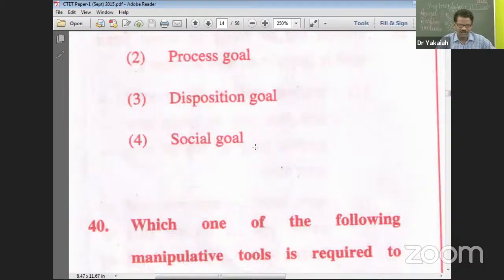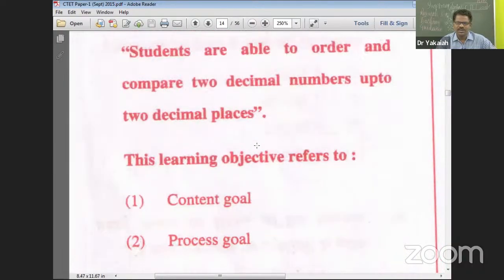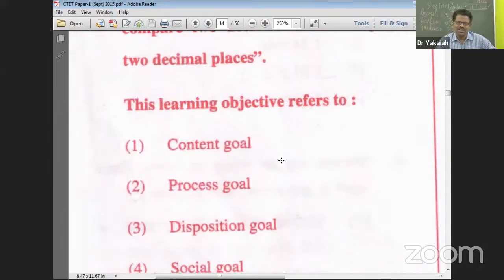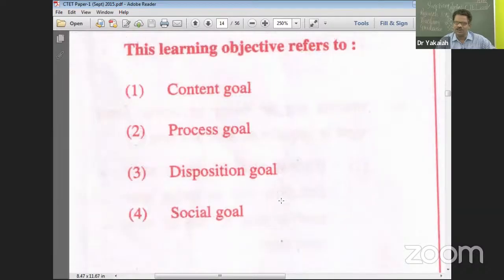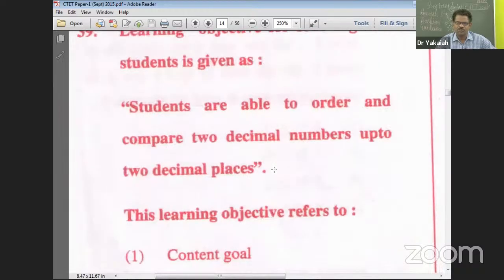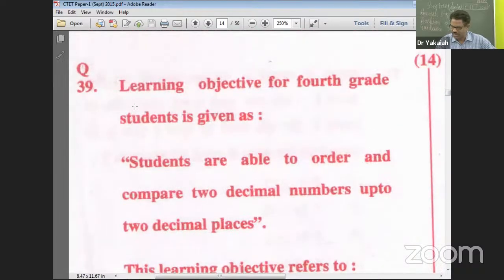So what's the right answer? Here it is talking about content, right? This is the mathematics content. So therefore it is content goal. It did not talk about process, disposition or social goals. So option 2 is the right answer for question number 39.